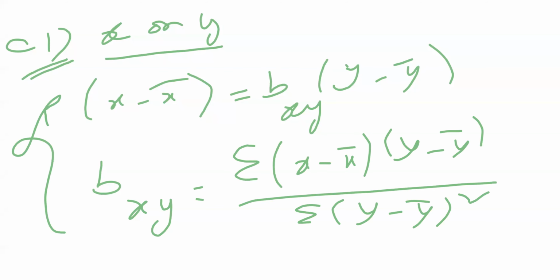Here the first equation is case 1, regression of x on y.